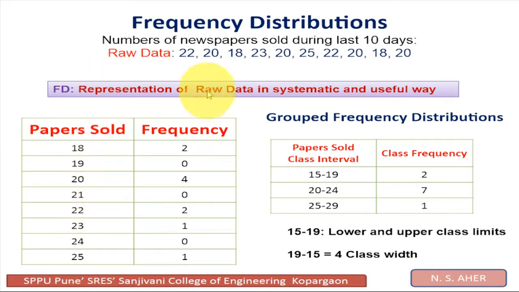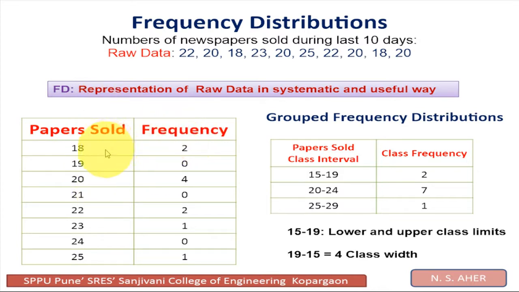Let us start. The minimum number is 18 and the highest number is 25. So we have arranged the data in ascending order: 18, 19, 20, 21, 22, 23, 24, 25. These are the numbers of papers sold on different dates.